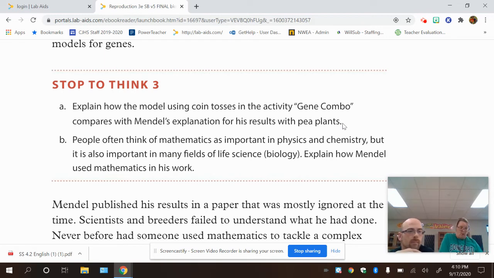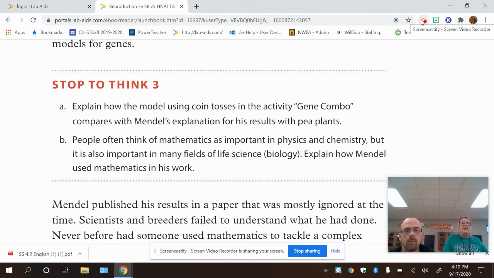And in the second part, part B, it states, people often think of mathematics as important in physics and chemistry, but it is also important in many fields of life science, such as biology. Explain how Mendel used mathematics in his work. So guys, think about ratios.